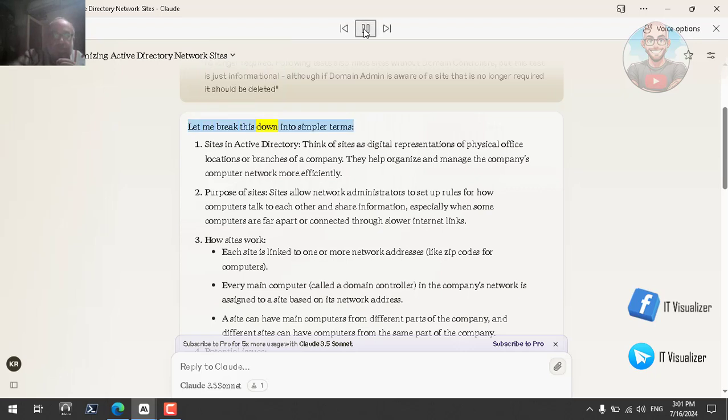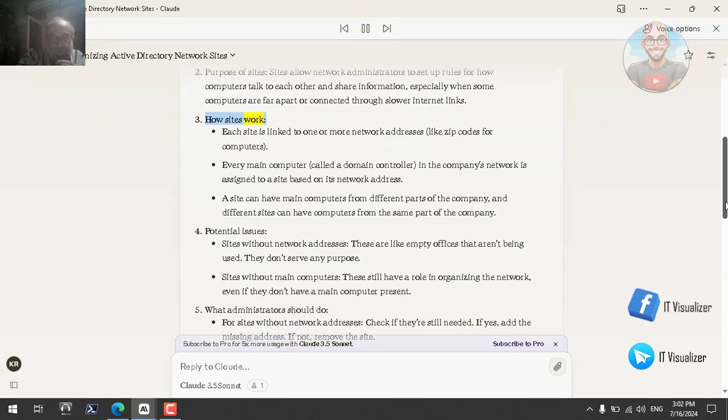Let me break this down into simpler terms. Sites in Active Directory. Think of sites as digital representations of physical office locations or branches of a company. They help organize and manage the company's computer network more efficiently. Purpose of sites. Sites allow network administrators to set up rules for how computers talk to each other and share information, especially when some computers are far apart or connected through slower internet links.